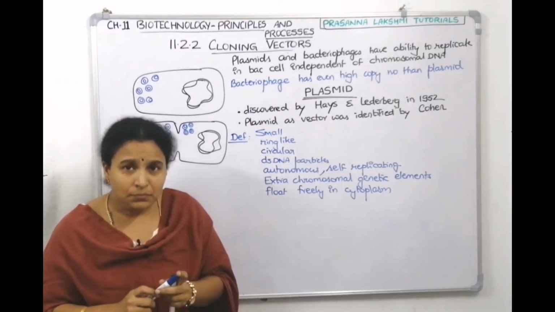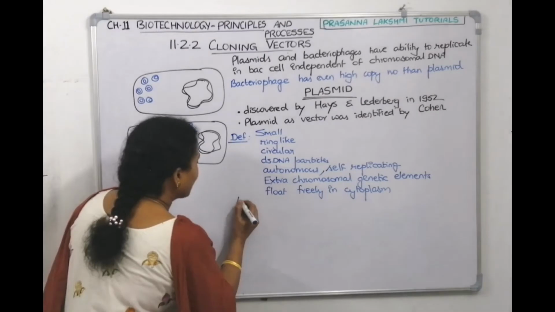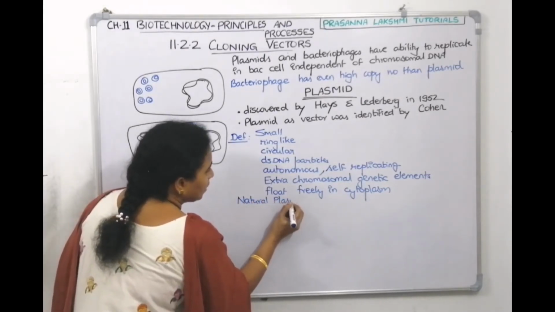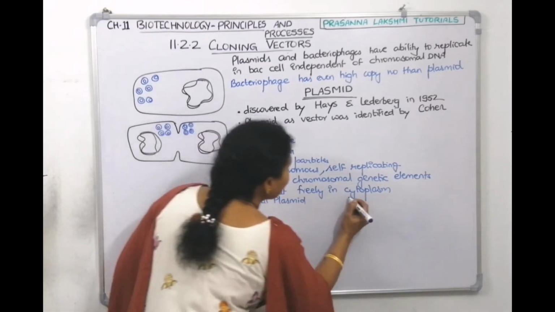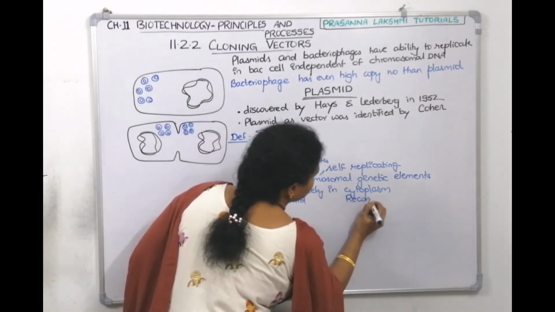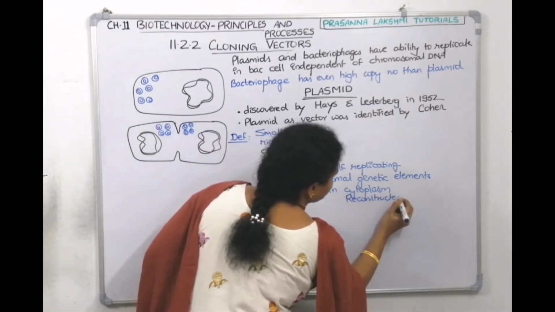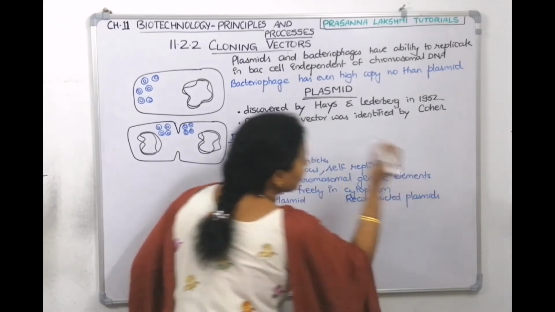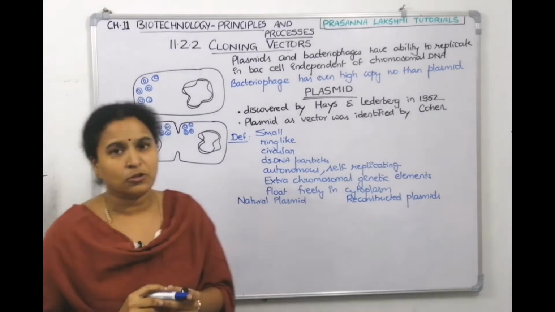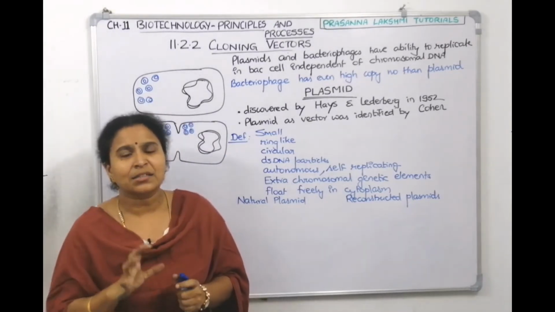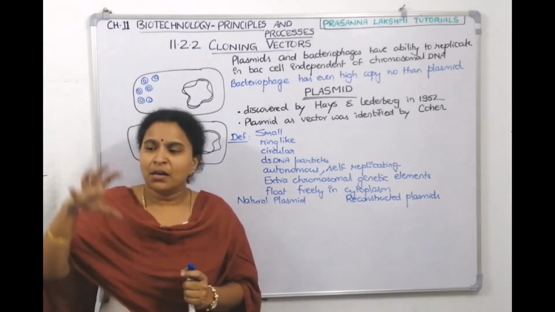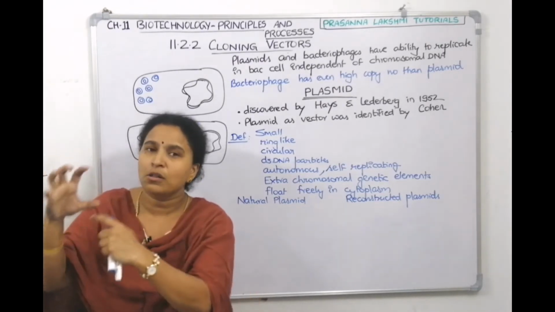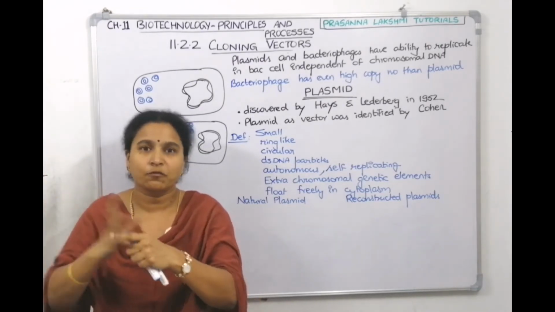Now, there are natural plasmids also. There are constructed plasmids, reconstructed plasmids also. There are some features which we tell an ideal plasmid. An ideal plasmid, if it acts as a vector, it should have all these characteristics, 1, 2, 3, 4, 5.